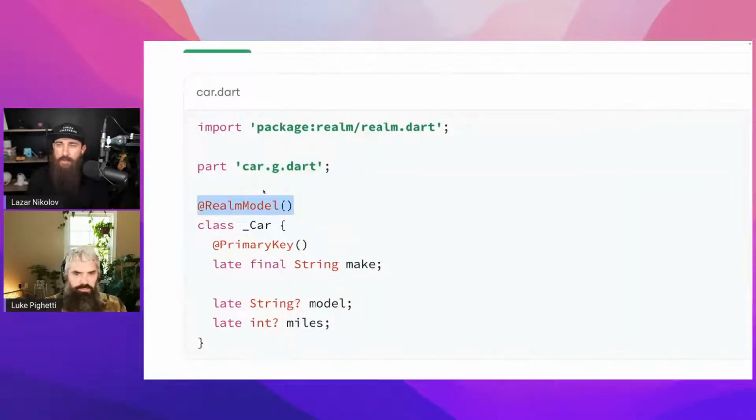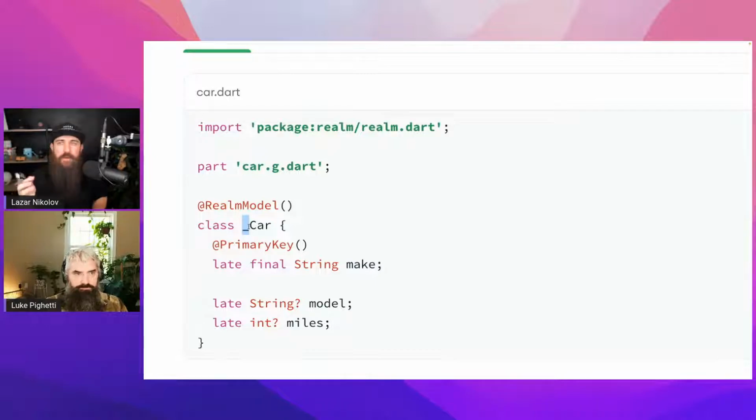Let's tag. Does it have to be underscore? It does. And the reason it has to be underscore, and this is specific to Realm, since every code generation package does it differently, is you're making car private. So what it's probably going to do is generate a class that's just called car and is public. Does that make sense? Yeah. So we make our own private class just so we can mark up what we want to have. Yep. And the code generator will generate the public one for us and we'll use that one instead, right? Yep.